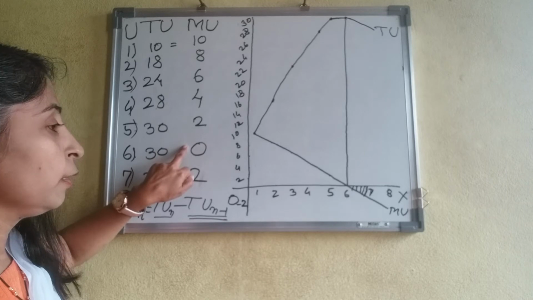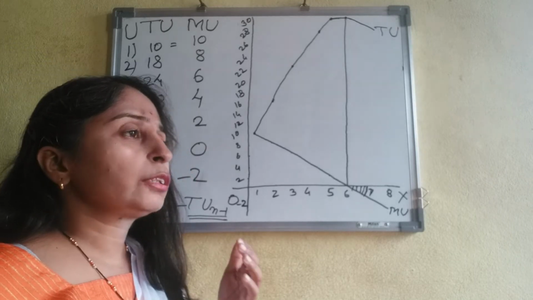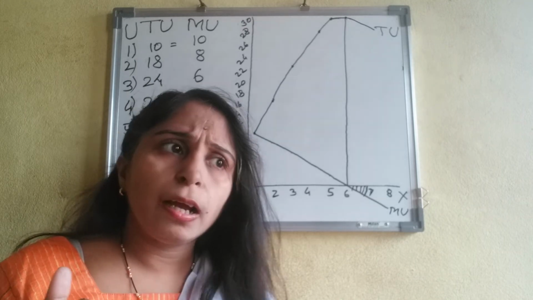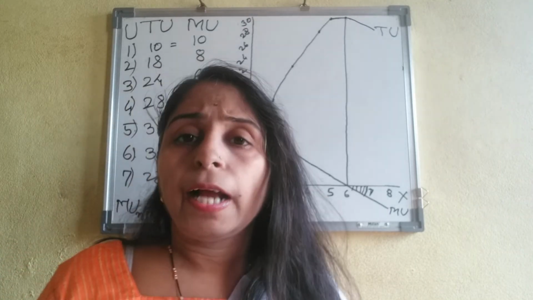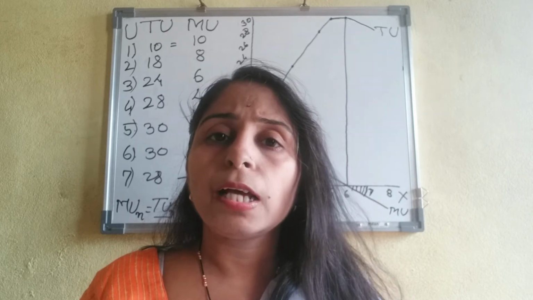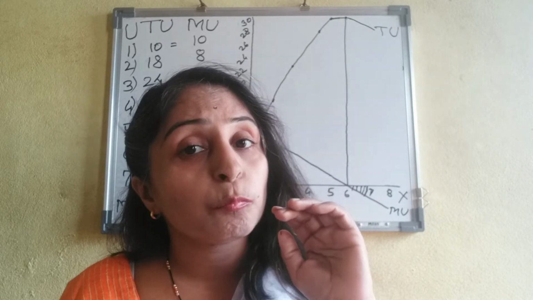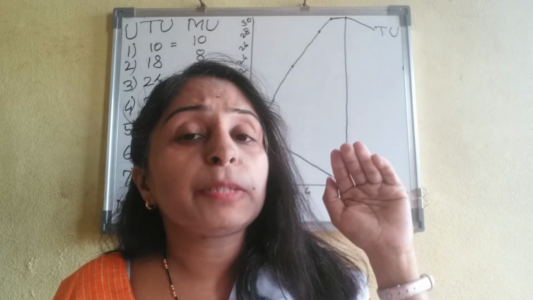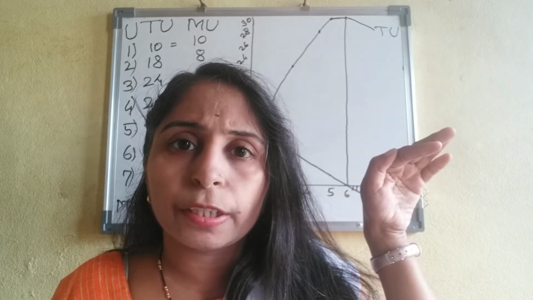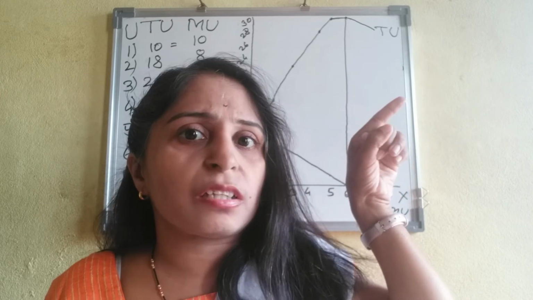Students, if we are thirsty and we drink a glass of water, there is more utility. It means there is maximum marginal utility at the first glass.